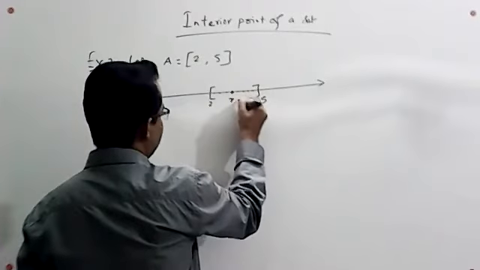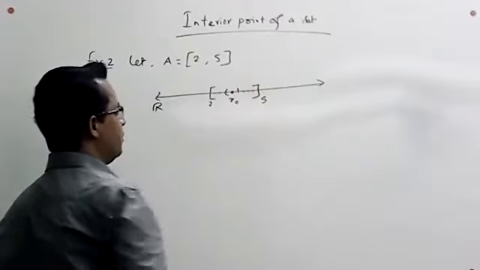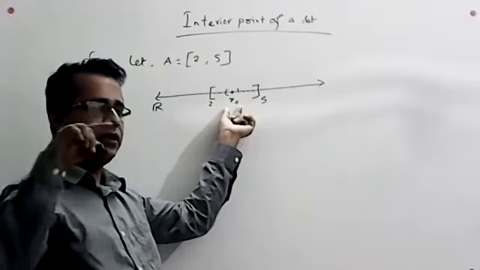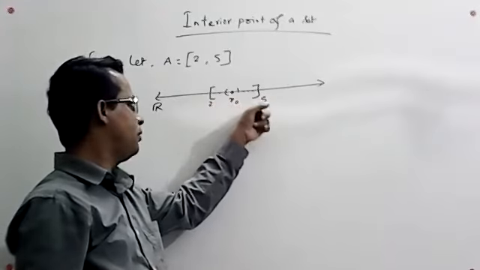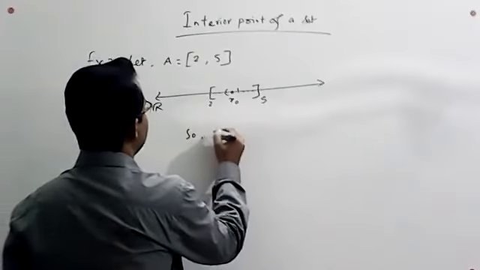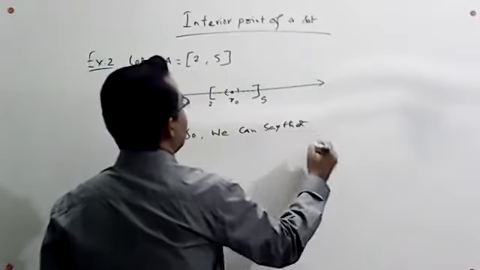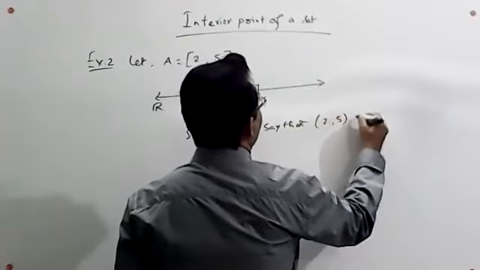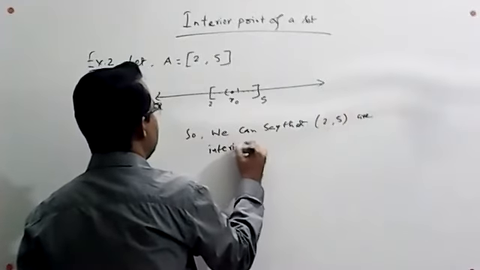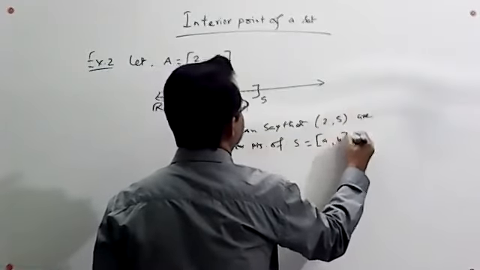Because if we mark this point by x, and draw an interval around it, we can say that this interval is contained completely in S. So every point in between 2 and 5 will be an interior point of S. So we can say that the points between 2 and 5 are interior points of S, the closed interval A.